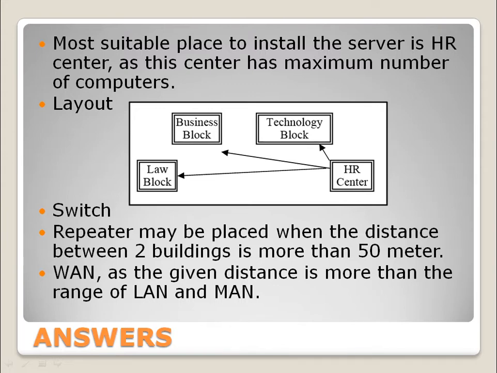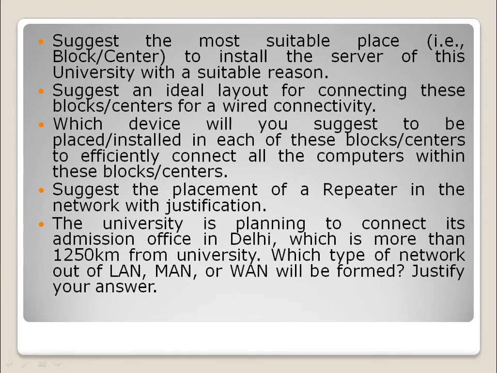Next question was to connect the university campus to the admission office in Delhi, which is more than 1000 kilometers away from that university. So if you see this LAN, that is local area network, and this is MAN, which is metropolitan area network, or in a city. LAN is in a local area.